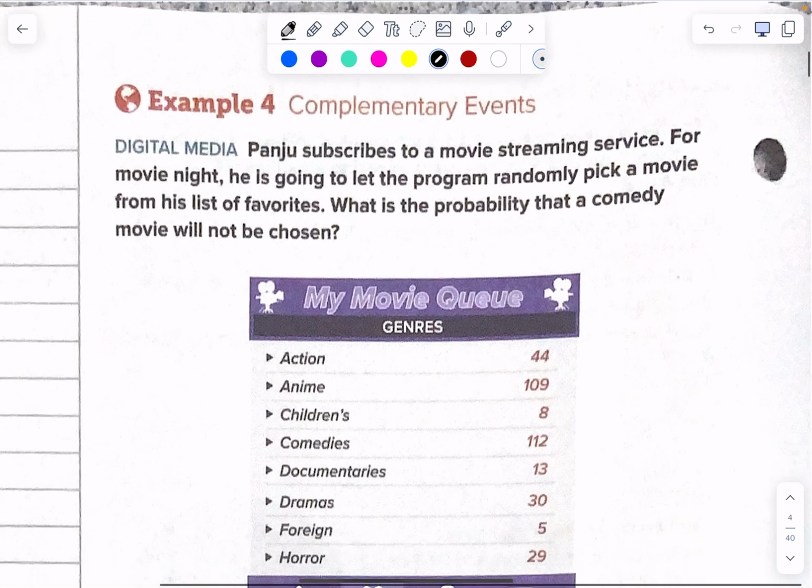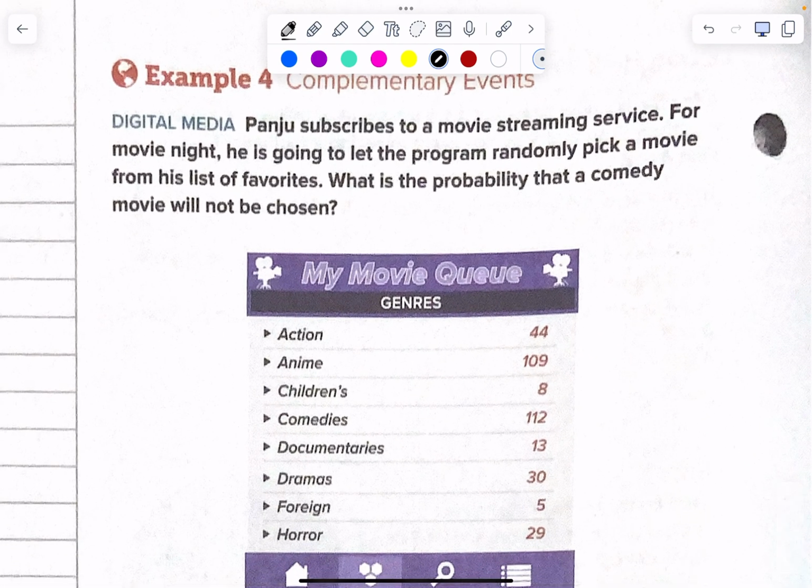Example 4. This is the last one. Panju. I don't know where they get these names from. Whatever. Just be like Jack. Why can't they just be like Brad? Because they have to be diverse. Like Thomas? Yeah, let's get some ones that I can. Timothy. Juan. Nathaniel B. Whatever.